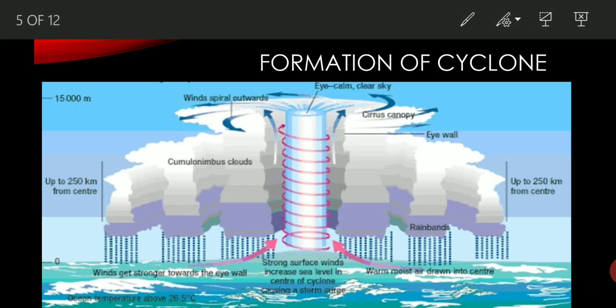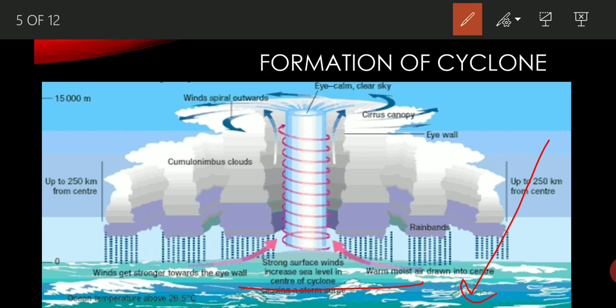So how does the formation of a cyclone take place? Here a simple diagram is given. This is the water surface, and when sun rays fall on it, it starts to heat up.